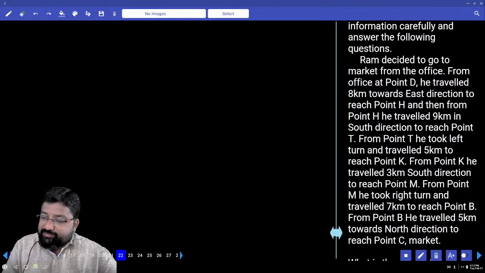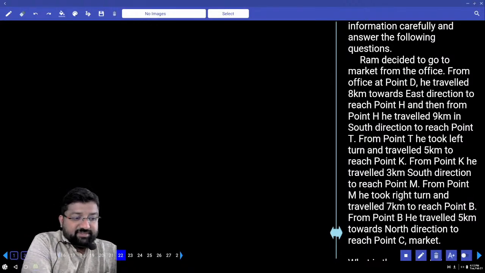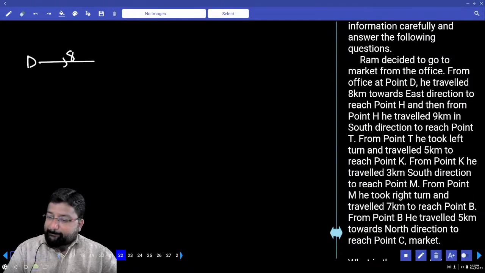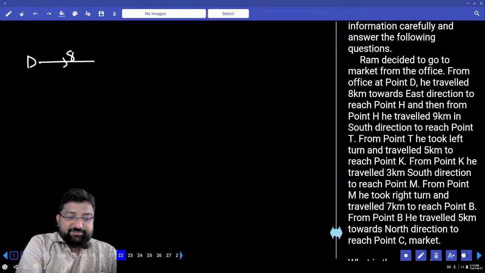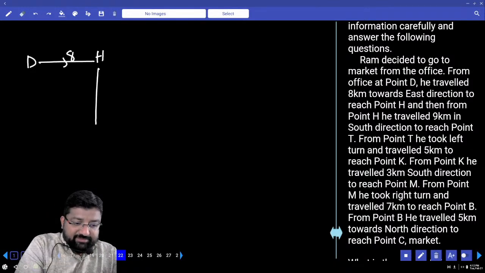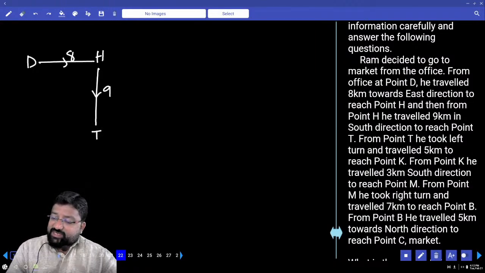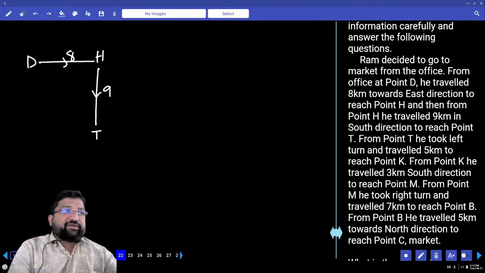Ram decided to go to the market from the office. From the office at D, he travels 8 kilometers towards the east direction to reach point H. From there, he traveled 9 kilometers in the south direction to reach point T. How many? 9. To reach point T. From T, he took a left turn and traveled 5 kilometers to reach point K.